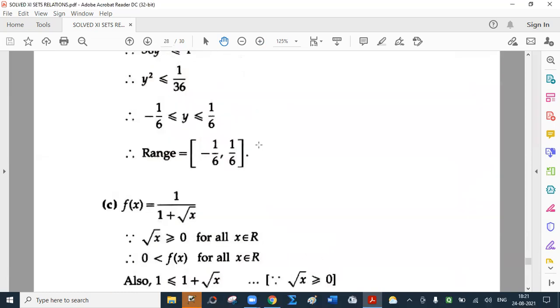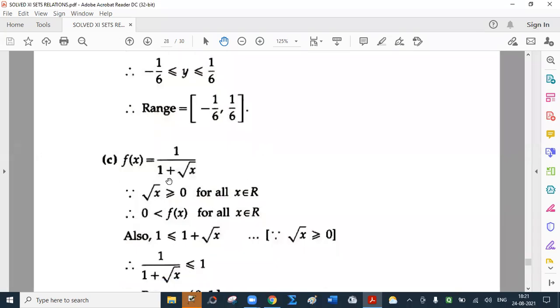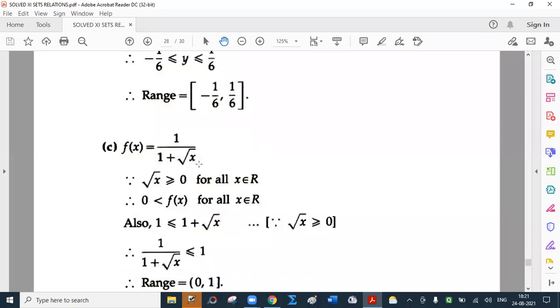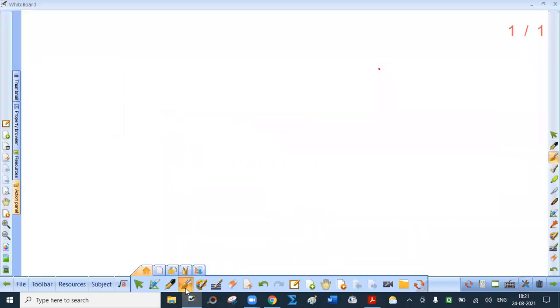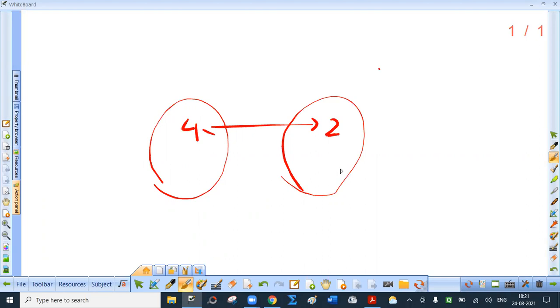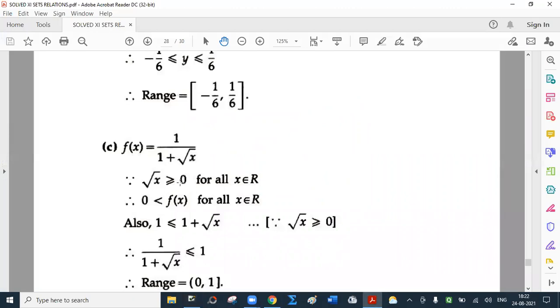C part, f of x equal to 1 upon 1 plus root x. Now by root we mean positive root. I repeat, because if you consider plus minus both, many students think root 4 is plus minus 2. But here if you consider 2 and minus 2 both, is this a function? No, it is not a function. And that is why root x is non-negative for all x belonging to R.